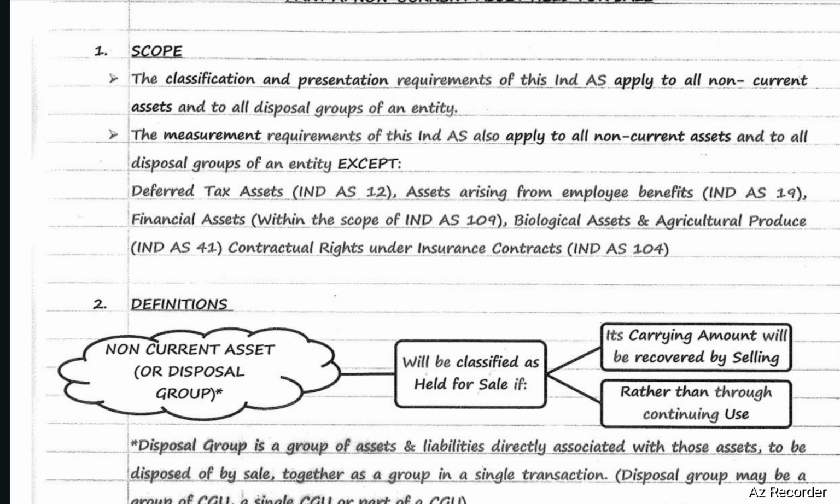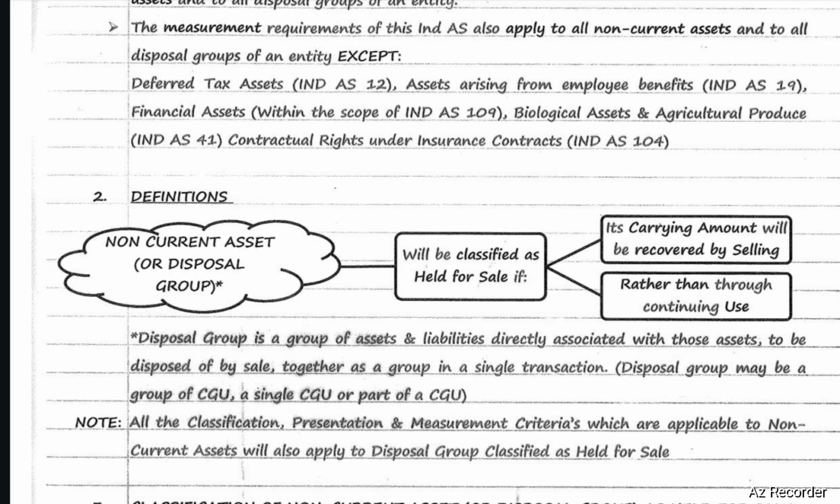What is the definition of non-current asset or disposal group? A non-current asset or disposal group will be classified as held for sale if its carrying amount will be recovered by selling rather than through continuing use.